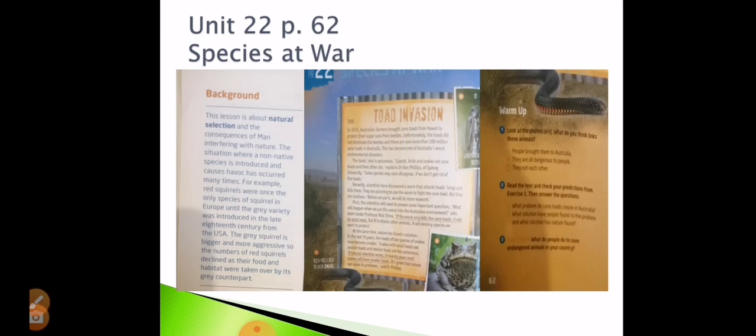The toad skin is poisonous. Lizards, birds, and snakes eat cane toads and then often die. So see, they are causing problems, explains Dr. Ben Phillips of Sydney University. Some species may soon disappear if we don't get rid of the toads. Recently, scientists have discovered a worm that attacks toads' lungs and kills them. They are planning to use the worm to fight the cane toad. Now they want to kill them, actually, grade 7. But they are cautious. Before we use it, we will do more research.